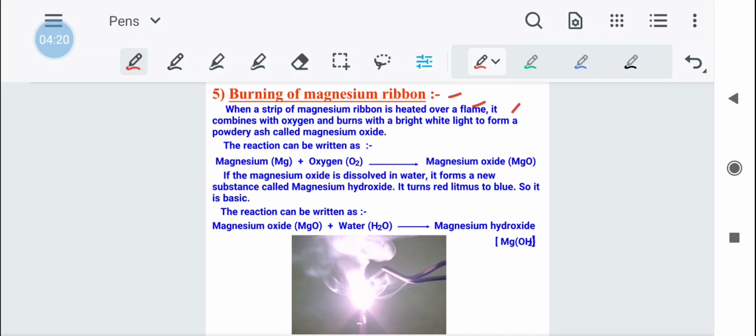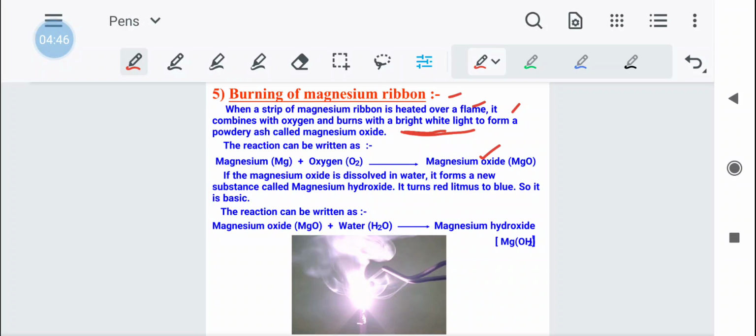It combines with oxygen and burns with a bright white light to form a powdery ash called magnesium oxide. What happens? The magnesium ribbon starts burning. How? Oxygen gas present in the atmosphere helps in burning, and it leads to the formation of white colored ashes, and these ashes are of the new substance known as magnesium oxide.